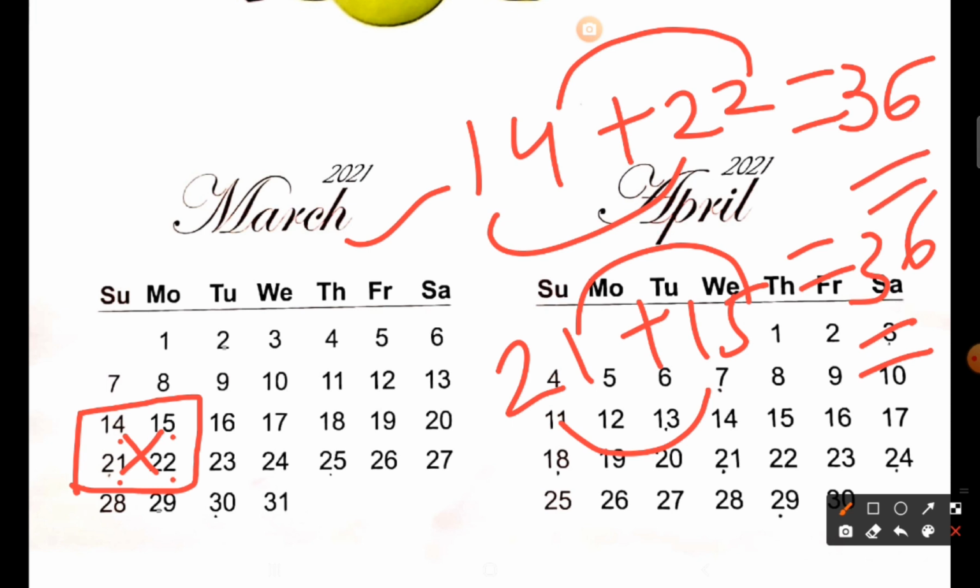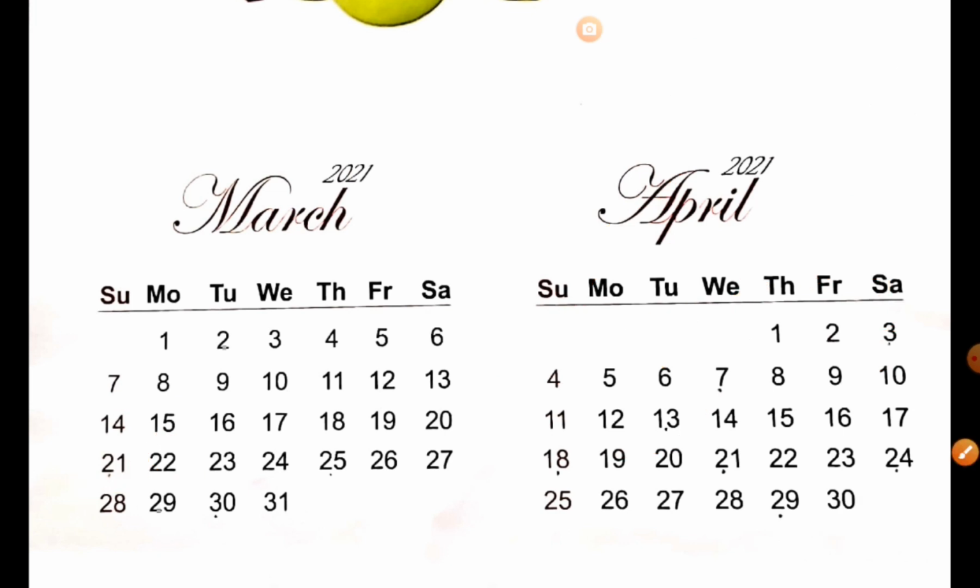Similarly, if you take any 2 by 2 grid, the total you get by adding diagonally will always be the same. Always you will get an equal answer. Let us take one more example.